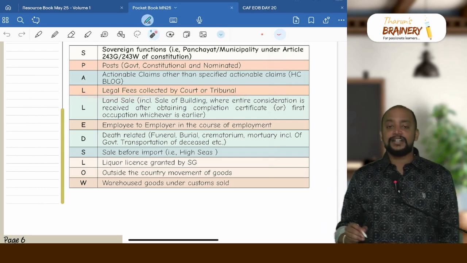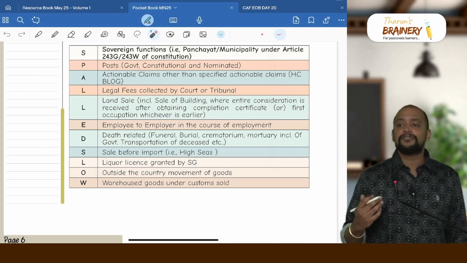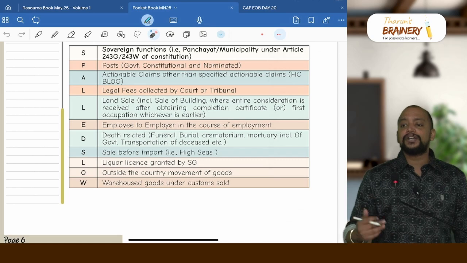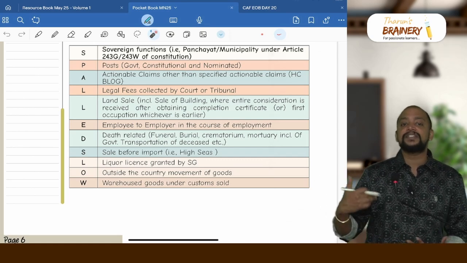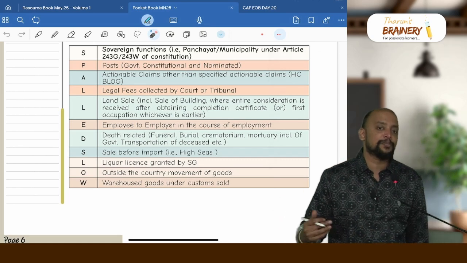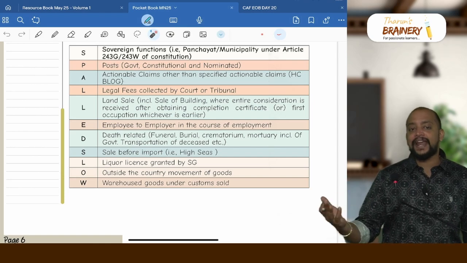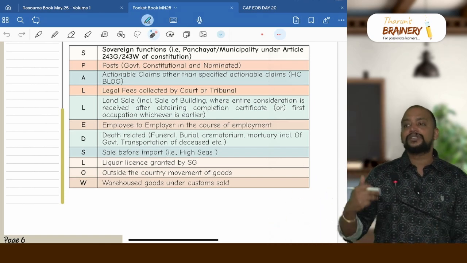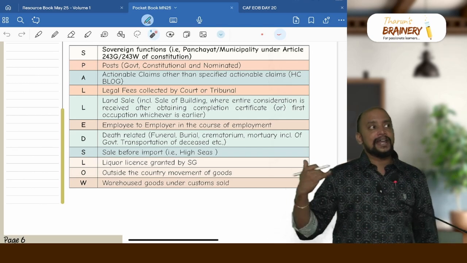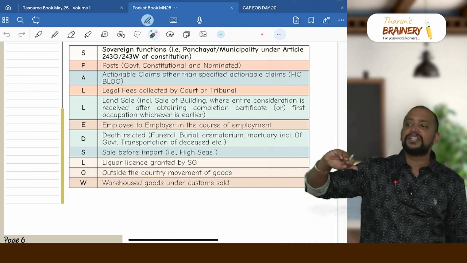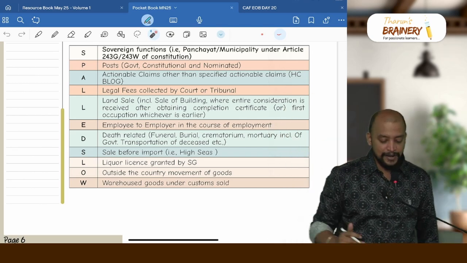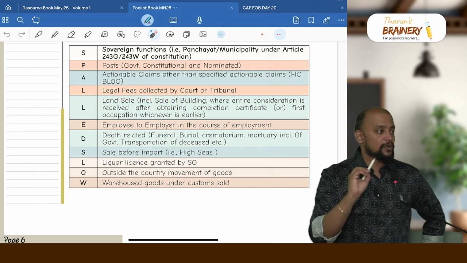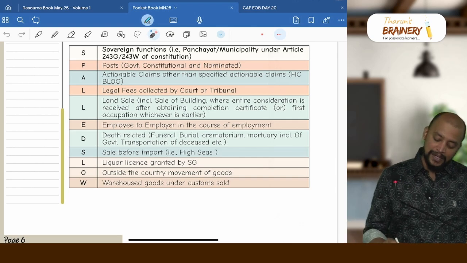Then legal fees collected by court or tribunal, only in the capacity of court or tribunal when they collect the fees, that is only excluded from supply. But if court or tribunal collects any other fees for the purpose of services that they are rendering, like renting of immovable property or giving permission to operate a canteen, etc., and all those are other activities which is not a court or tribunal activity, so that will be covered under supply. And again in that case it will be covered under RCM, where the business entity will pay GST under RCM. So only legal fees, means fees for the purpose of court or tribunal, whatever is collecting, that is only excluded from supply. Then land sale.